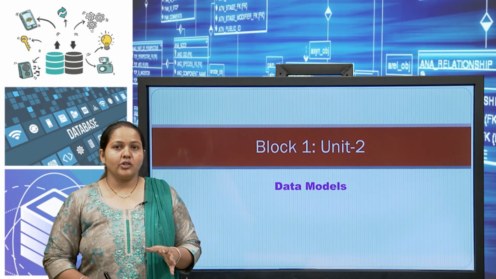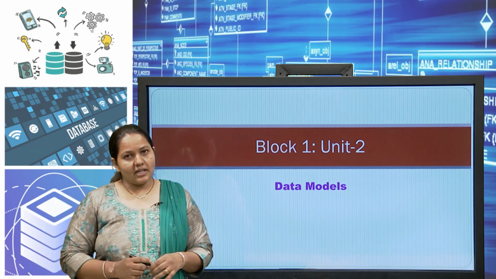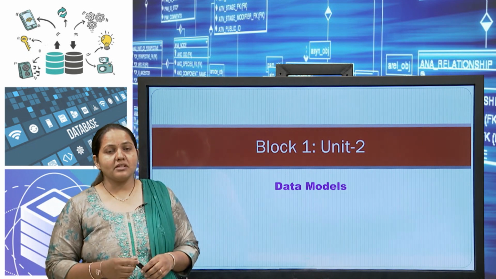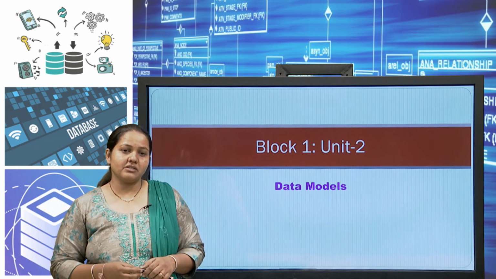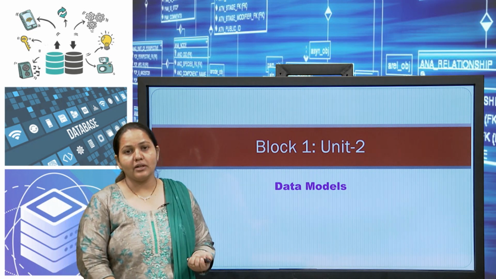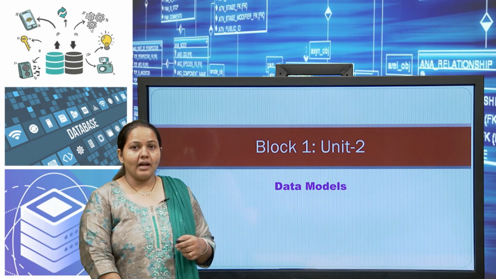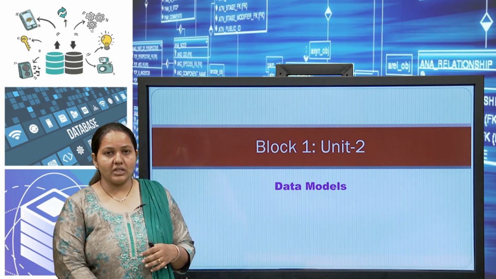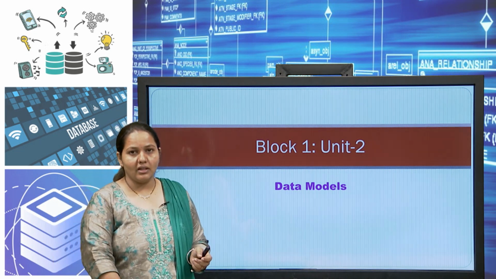For block 1 unit 1 we have covered why a database system and why DBMS is used, which are the benefits, which are the features, and why we are dealing with the DBMS system. Now, how the physical and logical models work, that we will learn today.